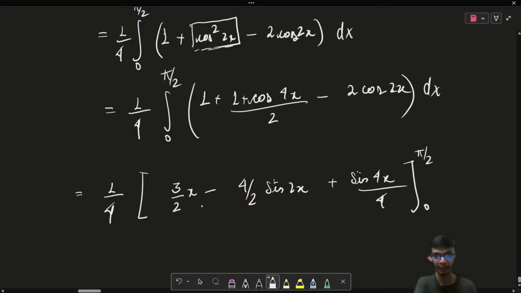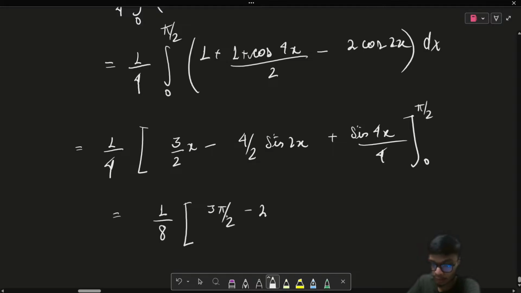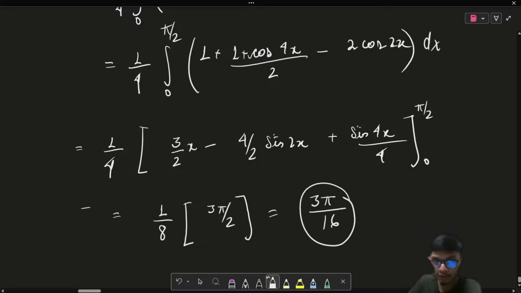So if I put in the limit and then evaluate, I can take 1 upon 4 times 1 upon 2 as common, and 1 upon 8 will be there. So the result is like 3 pi by 2 minus 2 times sin pi, which is equal to 0, and this is also going to be sin 2 pi, which is again 0. And for 0, everything is going to be 0. So the result is basically equal to 3 pi by 16.